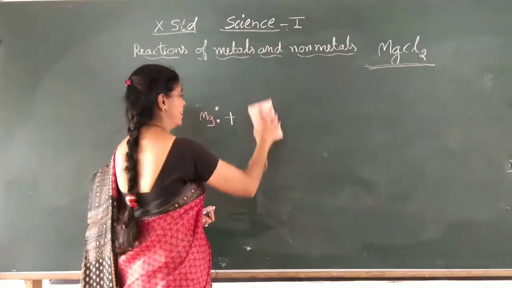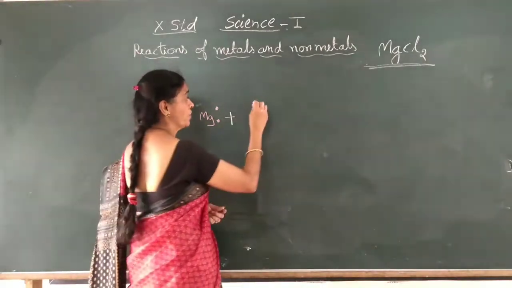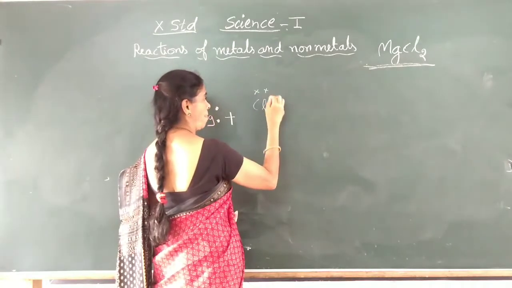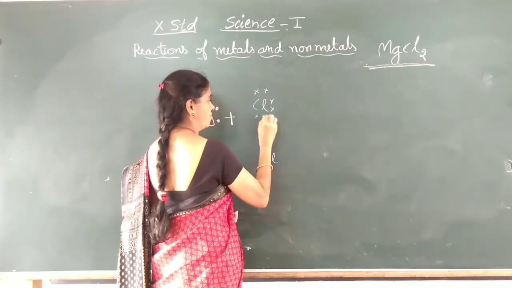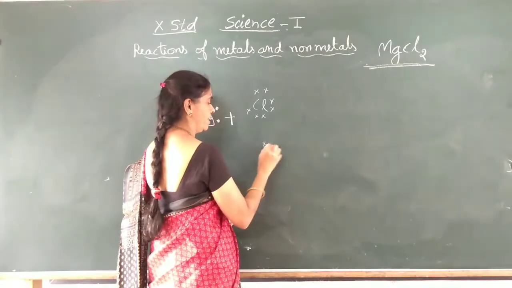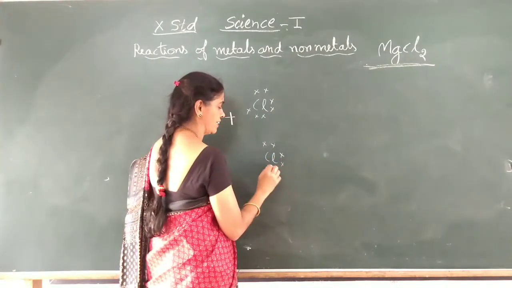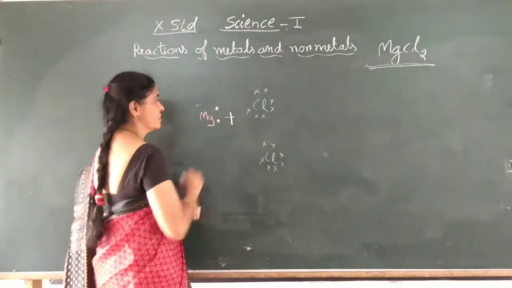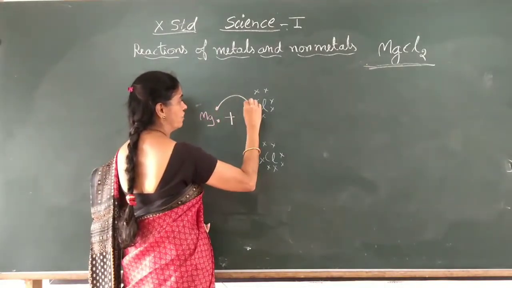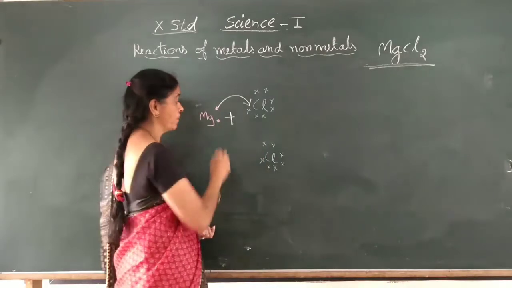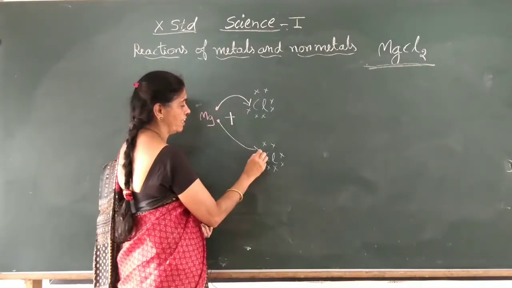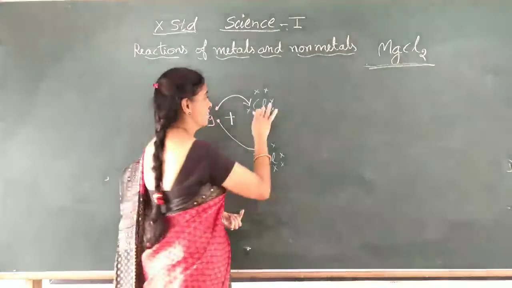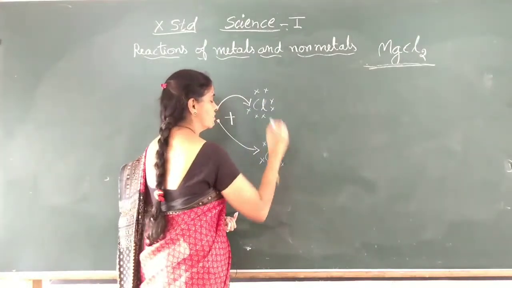I'll draw a little up, because I have to draw 2 chlorine atoms, one here, and one more chlorine atom here to take the electron given by magnesium. Now 1 electron is given to this first chlorine atom, and this electron is given to the second chlorine atom.